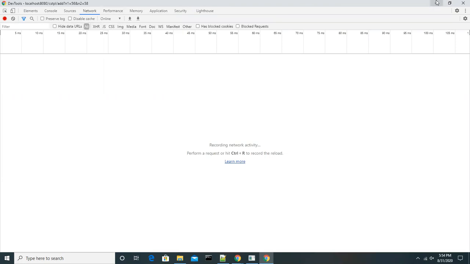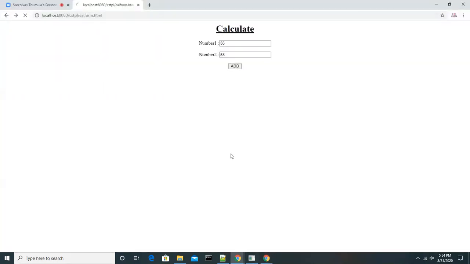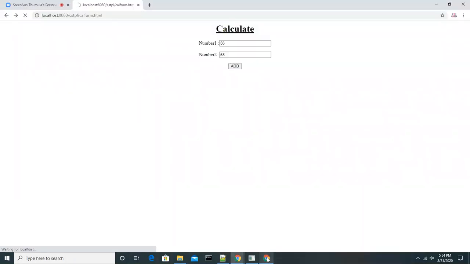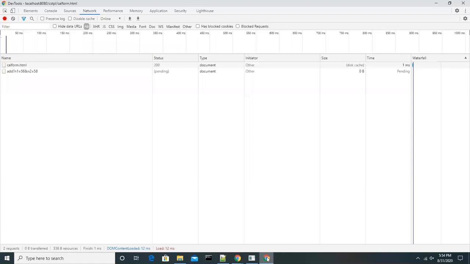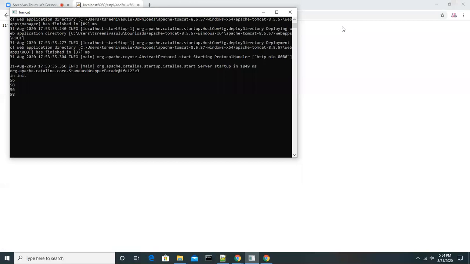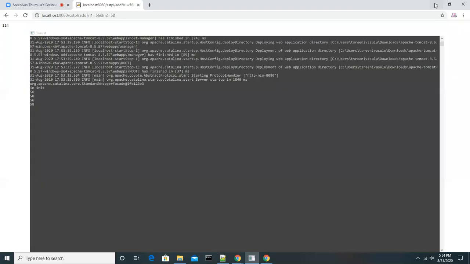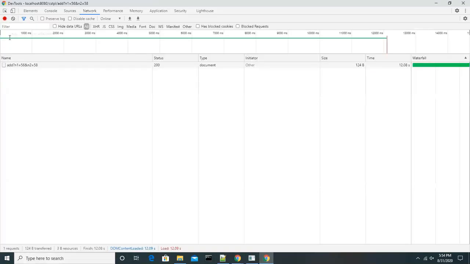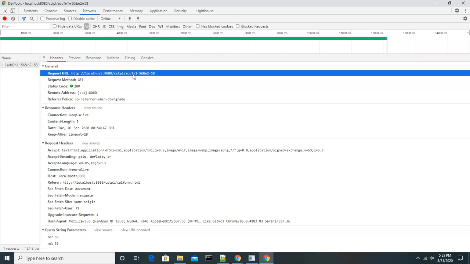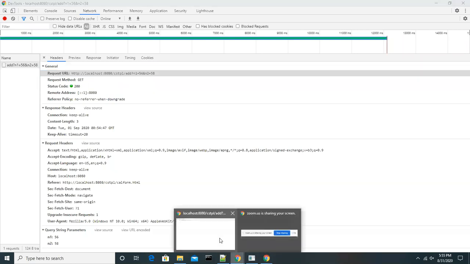You can easily see that. Again, I'm sending here. This is the request, this is the request we got. So look at this, this is the URL, the add method. Whatever you entered in the form is appended to the URL. Look at this, those are appended to the URL. Appending or not?